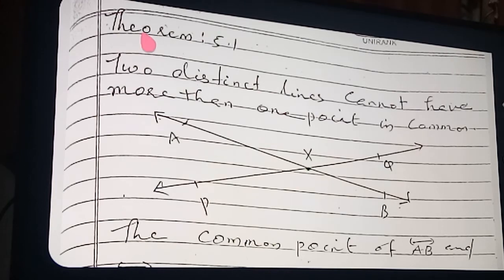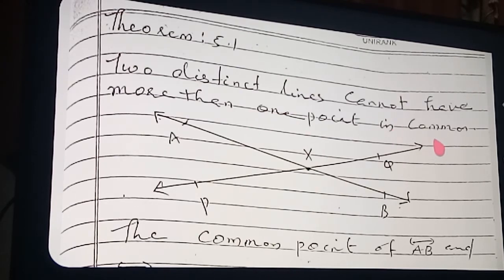There is a difference between theorems and postulates. With theorems, we prove them by logical assumptions. But here the proof is not required, so I have written only the statements, though we can prove it also.